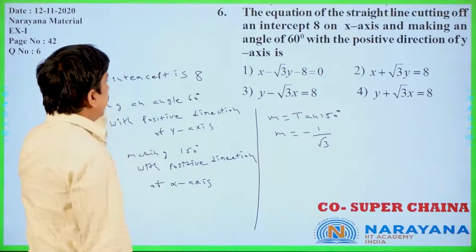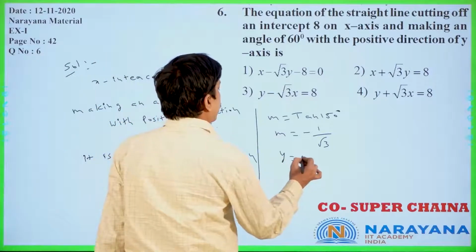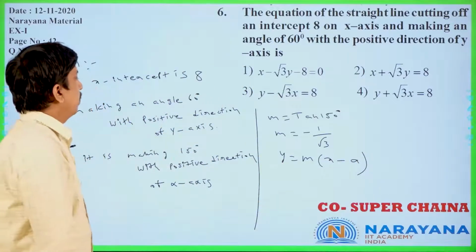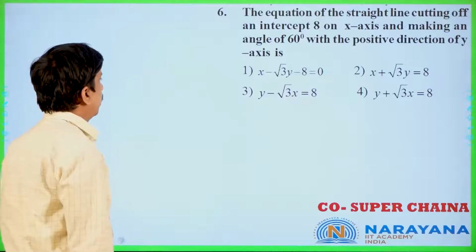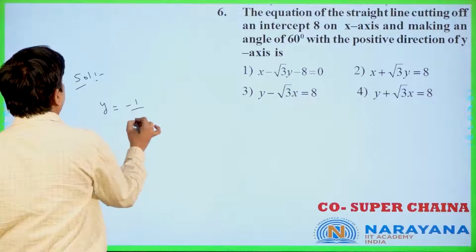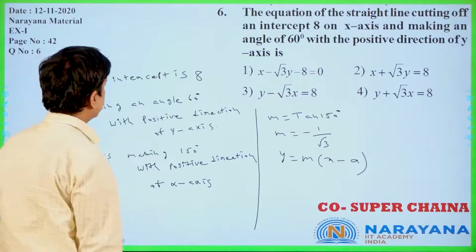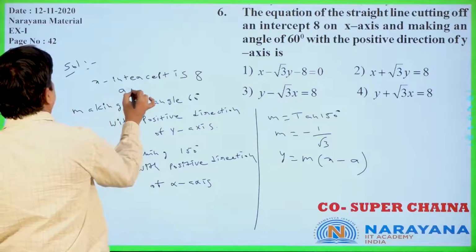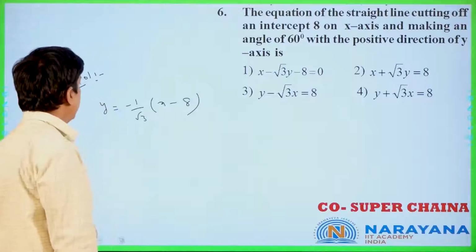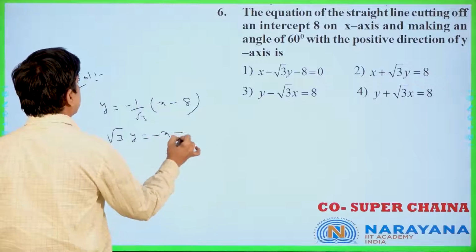Now minus 1 by root 3, having x-intercept 8, means y equal to m into x minus a is the formula. Y equal to m into x minus a. Now you see y is equal to, m means minus 1 by root 3, into x minus a. Our a is 8 only. X-intercept is 8 means a is equal to 8 only. M is equal to minus 1 by root 3. Now you see root 3y is equal to minus x plus 8 only.